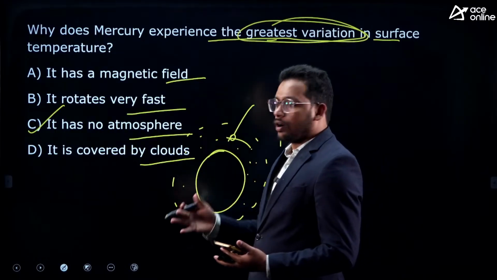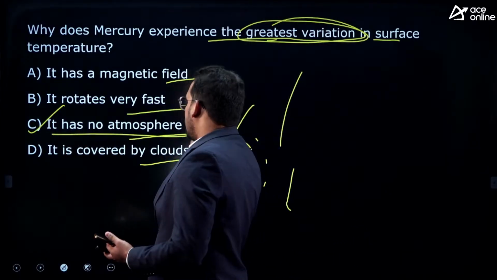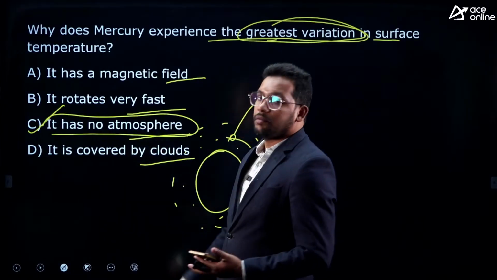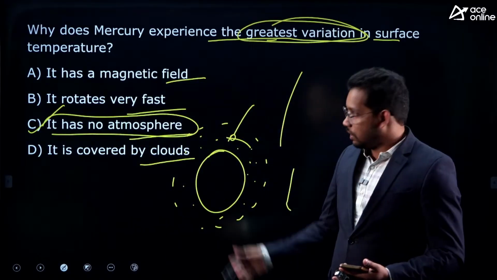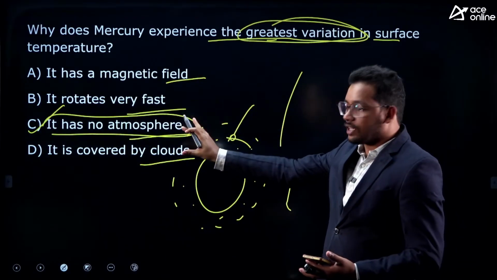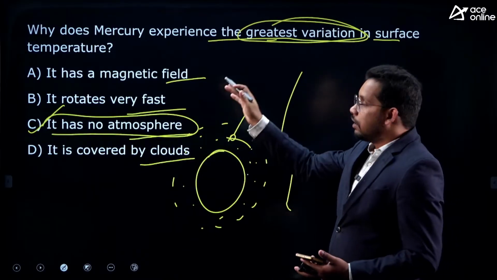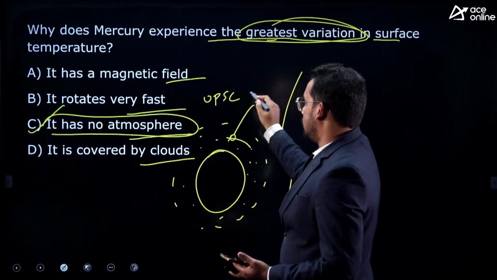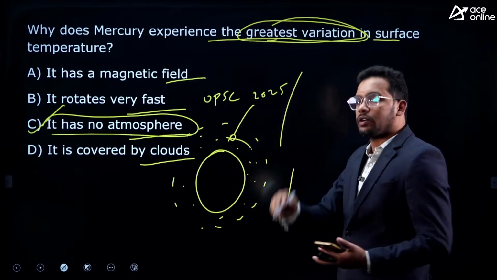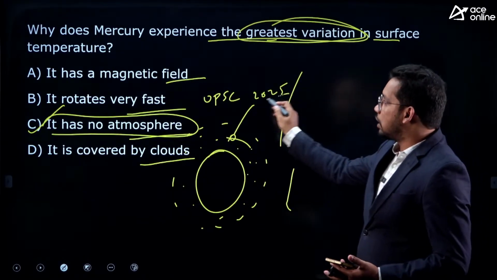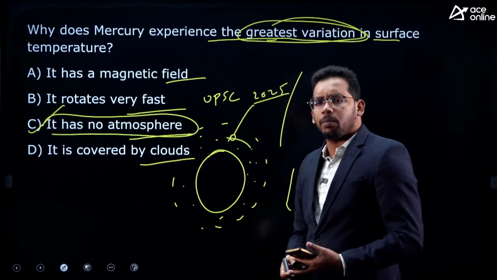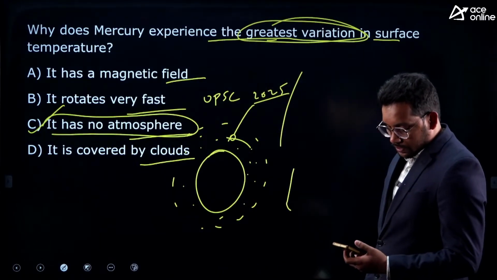So temperature is moderate, whereas in Mercury, as there is no atmosphere, daytime it has a high temperature and the night time they have a less temperature. This question was not like this but in a different format. In statement based, 3-4 statements they are given in UPSC Civil Services this year 2025. You can check the question, right? So related to this extreme temperatures itself, right? So it's a very popular question. It has no atmosphere. Correct, Venkat.